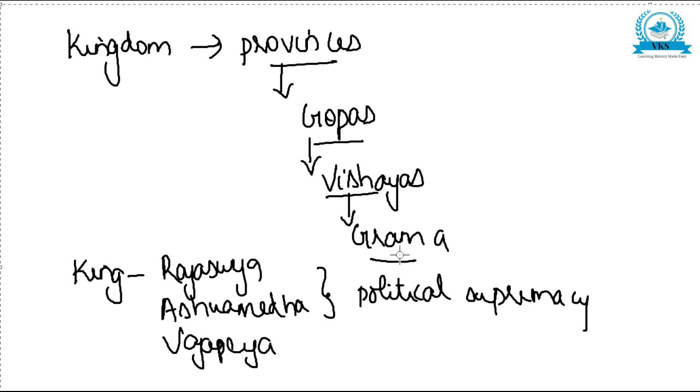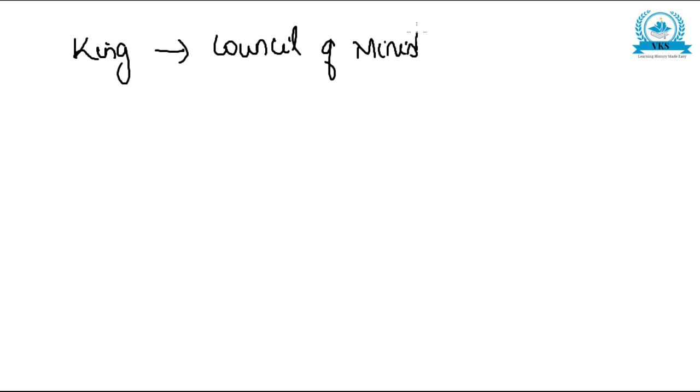Now, there was another group to assist the king in administration, that is, a council of ministers, and there were also a number of officers.